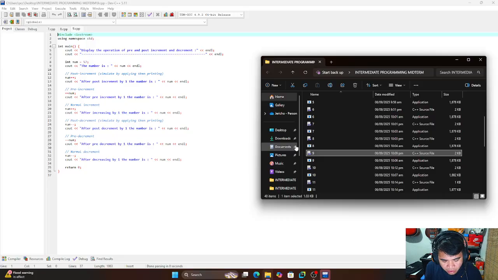In this program I show the difference between pre-increment and post-increment, as well as pre-decrement and post-decrement. This is useful for understanding how values change before or after an operation in C++.